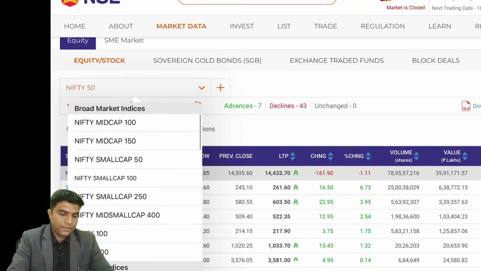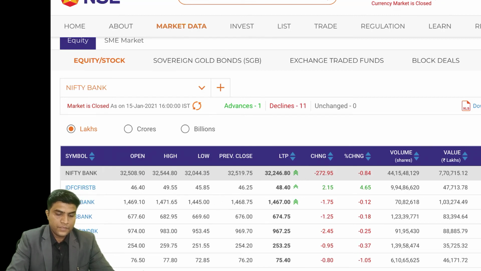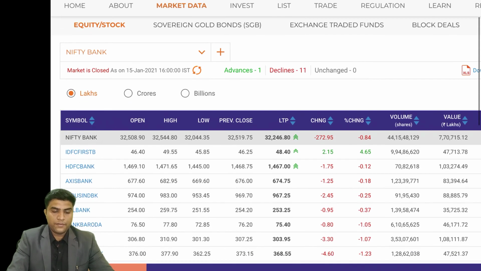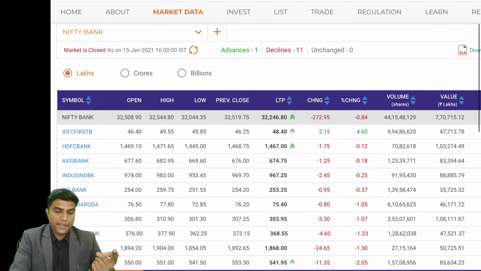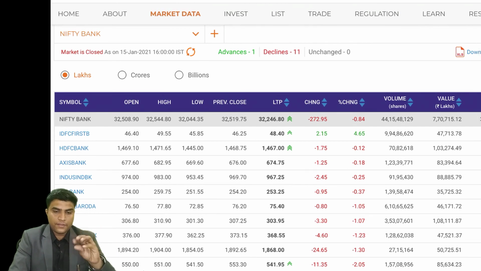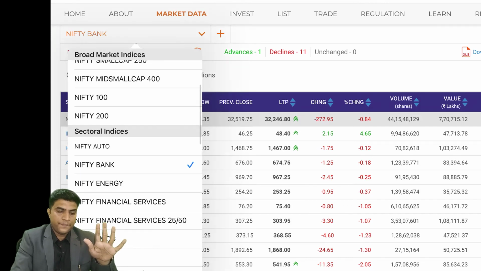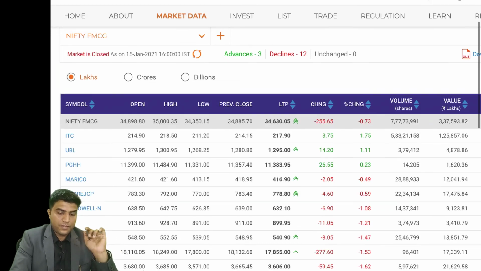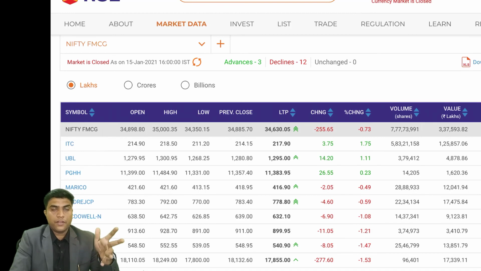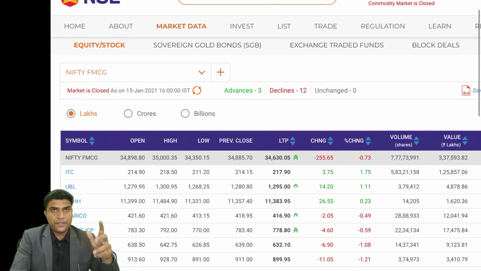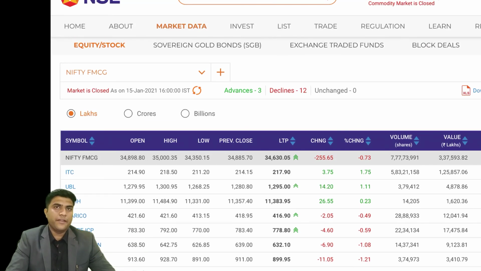Let's take another index for example, Nifty Bank. Oh, this is very poor here. Only one bank is moving up, that's IDFC Bank. There are 12 stocks in this index, 11 stocks are negative and 1 stock is positive. So this indicates completely bearish sentiment. Let's take Nifty FMCG, again 3:12, so 1:4 is the declining ratio. For every 1 share that is advancing, 4 shares are declining. Again, this indicates bearish sentiment.